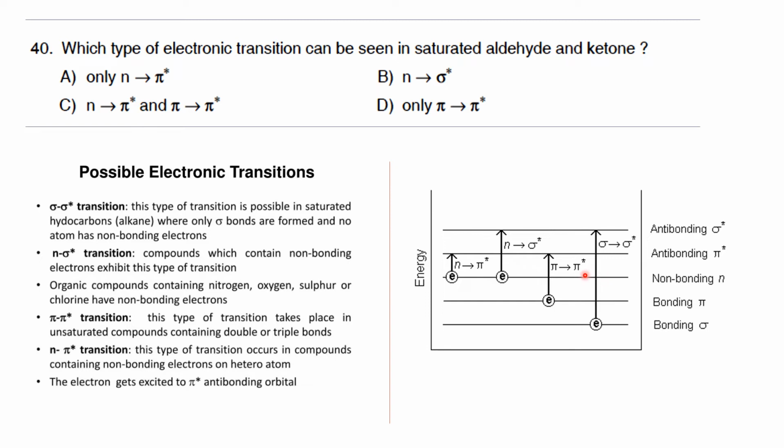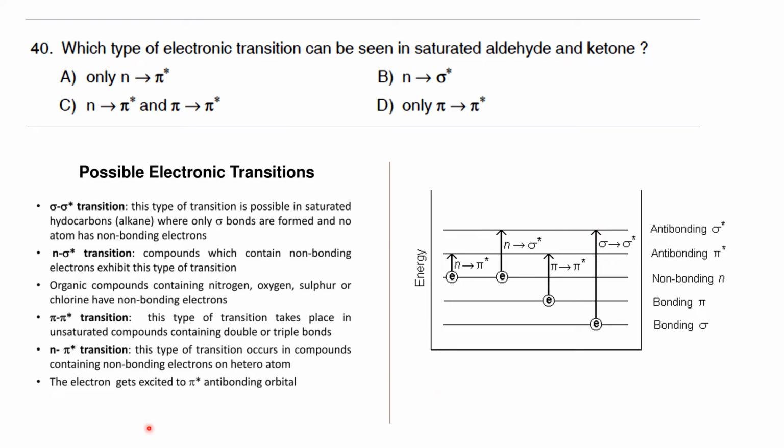Now when you consider each transition in detail, we'll have a look at the compounds which can give these types of transition. For example, we'll consider the first transition, which is known as the sigma to sigma star transition. So from the figure you can see that it is the transition which has the highest energy.